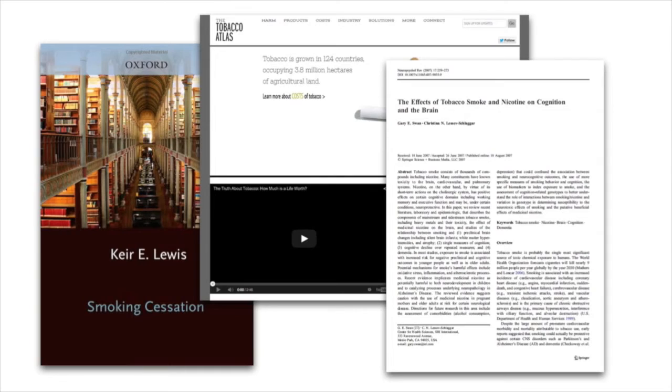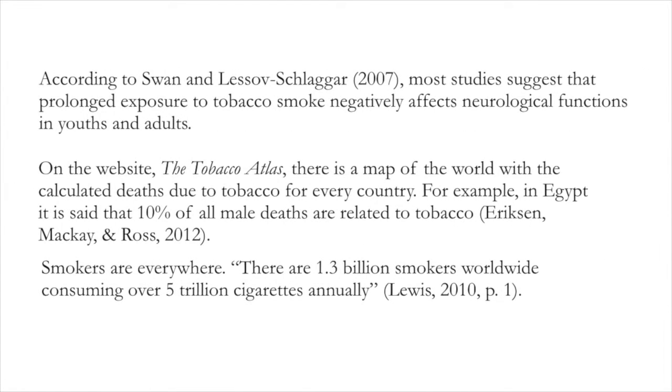The first thing to do is to take a look at your sources and check that you have the correct information for the in-text citations. All sources are cited twice in your paper. The first is the in-text citation. There are many ways to include sources in text. You could introduce the source in the beginning and cite the authors and year of publication at the end. Or you could simply put the citation at the end, like in these examples.